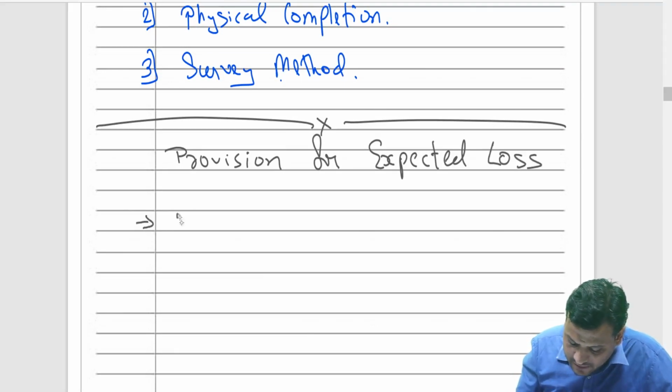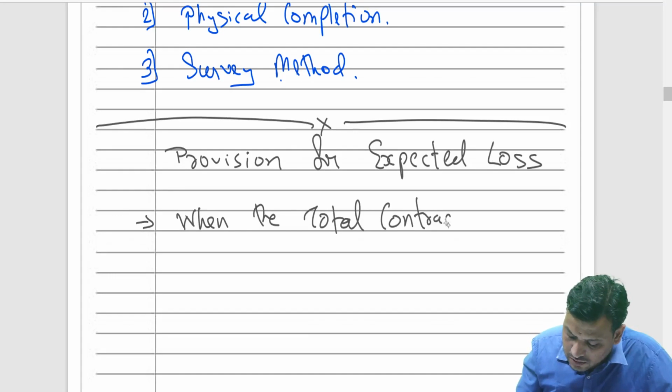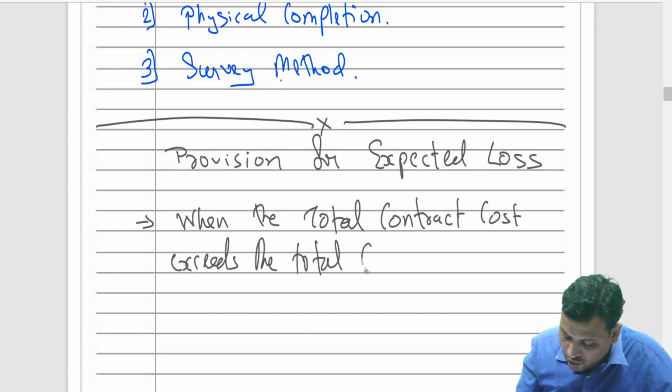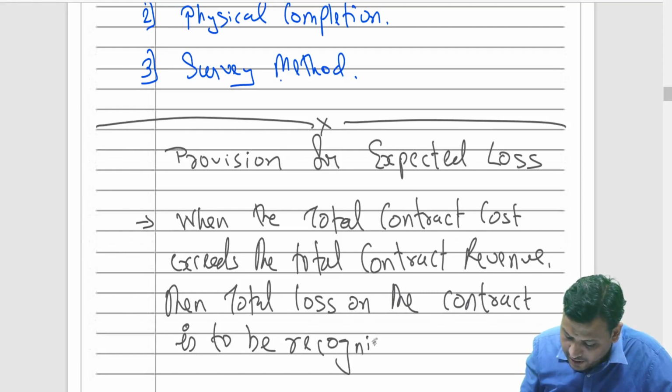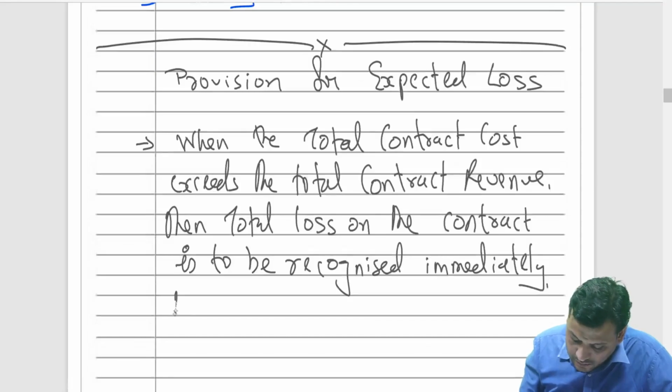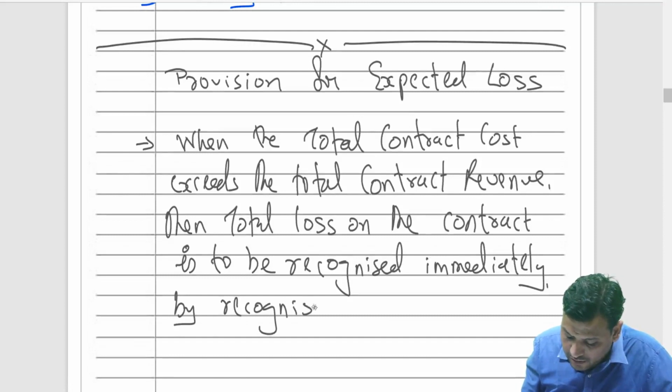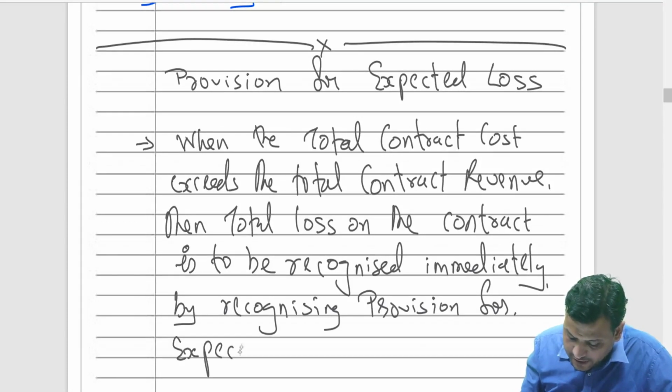What does it mean? It says, when the total contract cost exceeds the total contract revenue, then the total loss on the contract is to be recognized immediately, by recognizing a provision for expected loss.